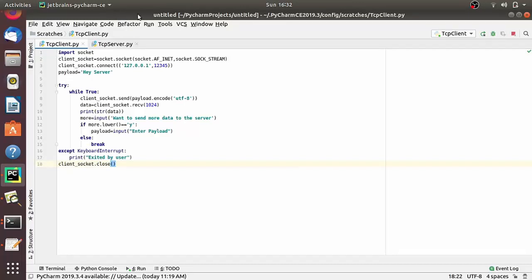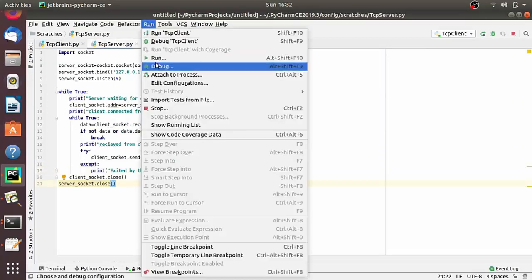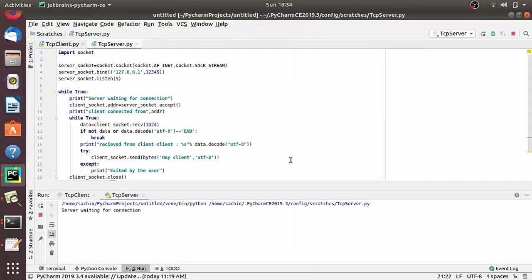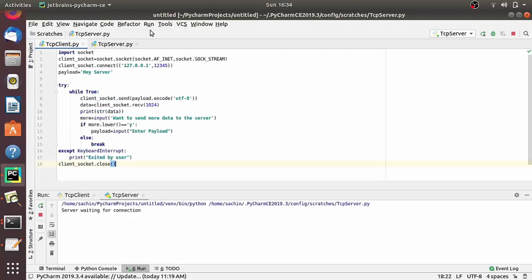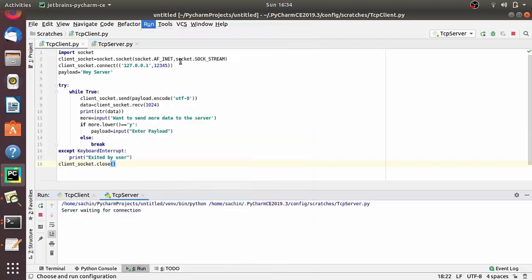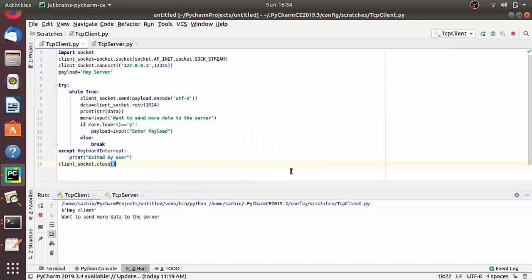As we have already written the server program, when you run the server program it says the server is waiting for a response, right? Now waiting for a connection. So now let's run the client program. Here, as you see, it says "hey client", which means that it receives the data from the server.